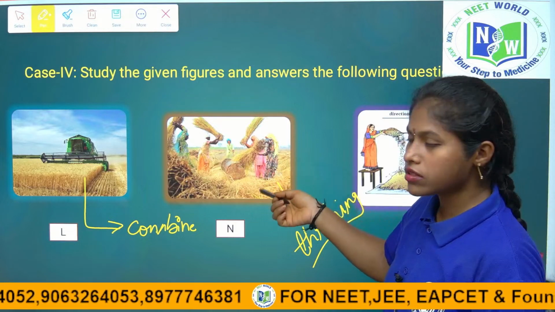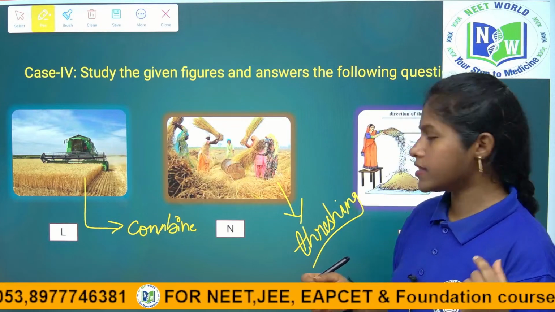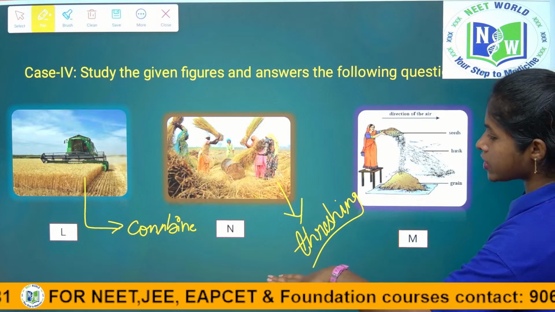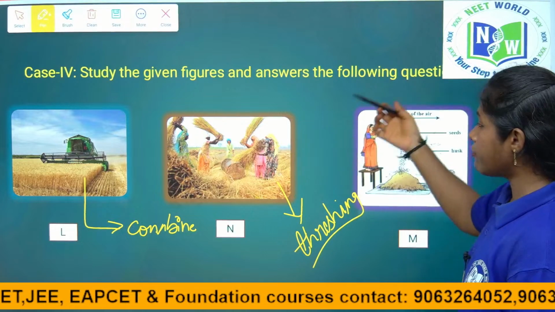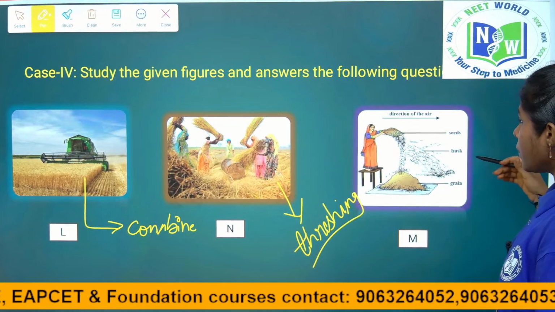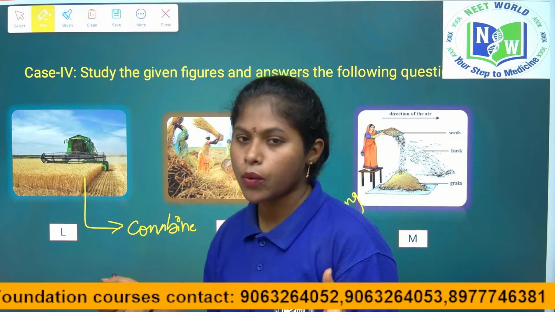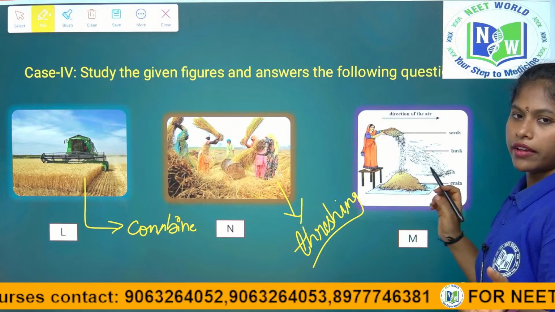So they are using the manual method of beating on a hard substance to collect the grains. So here see what is the process after harvesting. The process to be done is threshing. After that winnowing would be done. What is winnowing? The removing of husk and chaff or dust from the grains, we call it as winnowing, right children?